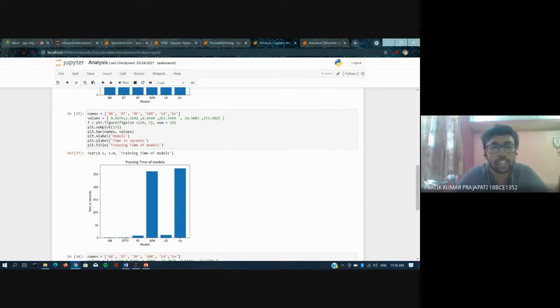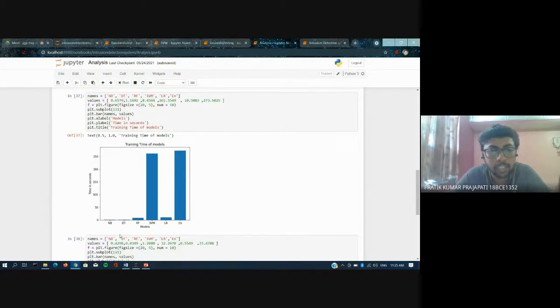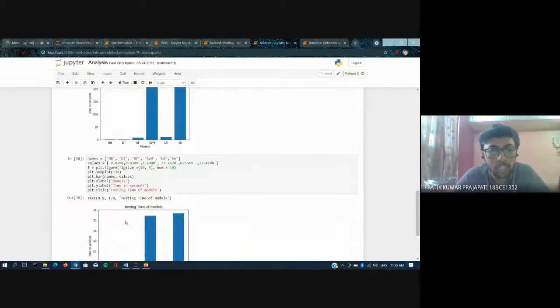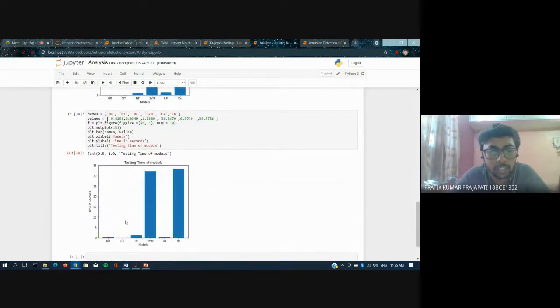Our data set is around 1.5 lakh records big, so a training time of 1 second with an accuracy of 99%, which decision tree shows, is definitely a good, suitable model we found in our project. For testing time also, SVM and ensemble were standouts, showing very high training and testing times.